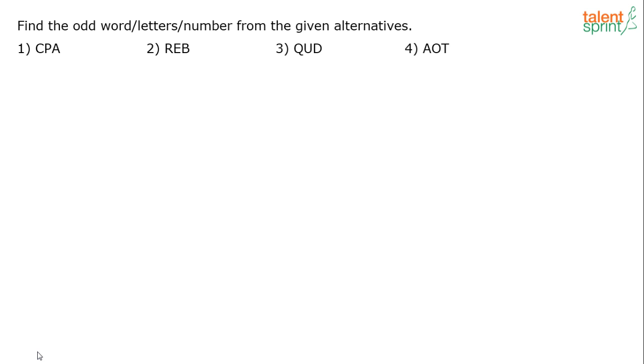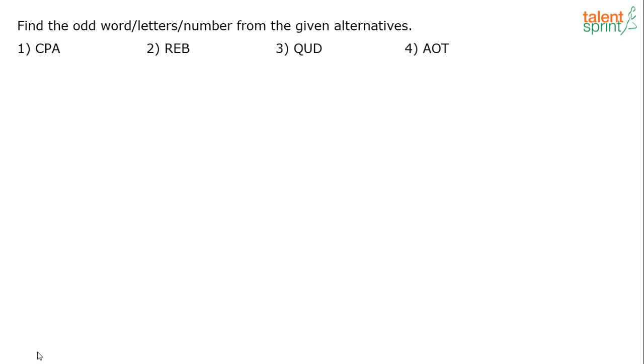Okay, Deepak says answer should be option 4, AOT, because it has got 2 vowels. Yeah. And Rishika Menon says it should be option 1 because in the remaining options the vowel is in between. Yeah, I think all those who have marked option 1 as the answer are trying to say that in option 1 the vowel is in the 3rd position, whereas in the rest of the options the vowel is in the 2nd position. Right, vowel is in the middle, right, in the 2nd position.